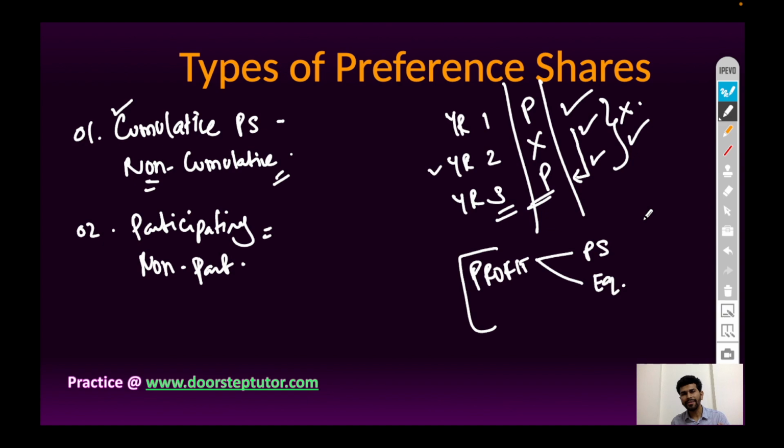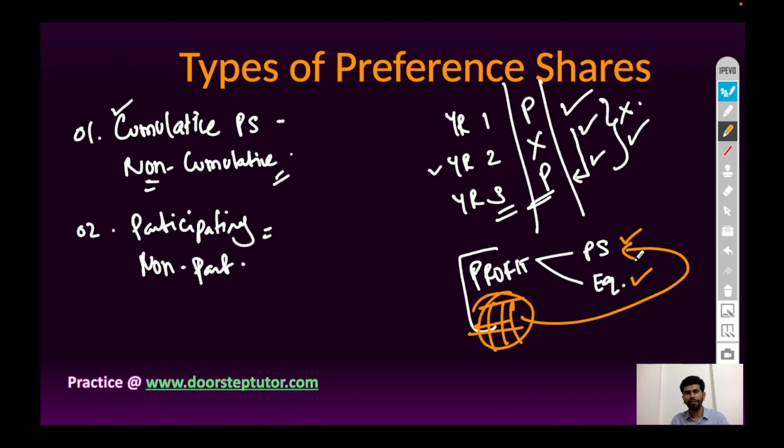But in case company earns huge profit or excessive profit in that year, after paying off dividend to preference and equity shareholders, there is remaining profit still available in the company. Then the balance amount will be distributed among preference shareholders again.